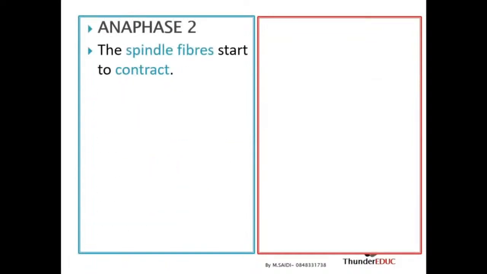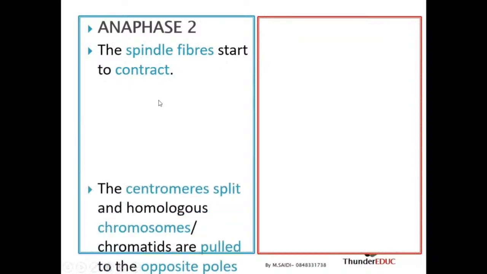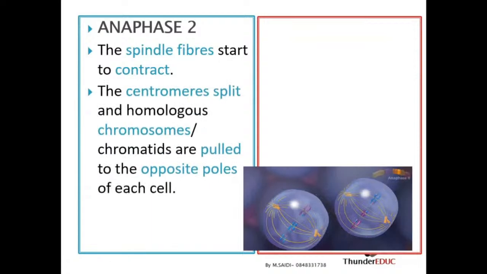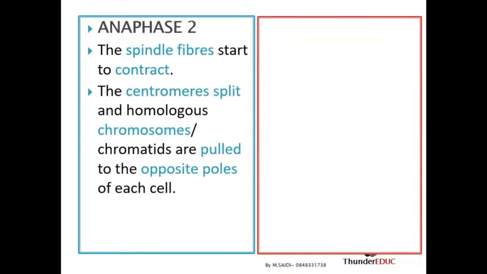So in anaphase, once they're in the middle, they have to separate to opposite poles. So in anaphase 2, you have spindle fibers start to form. The spindle fibers contract. When they contract, it means that they pull the chromosomes apart. But now because they are single chromosomes, they are not homologous. Now it's the chromatids which are going to separate.